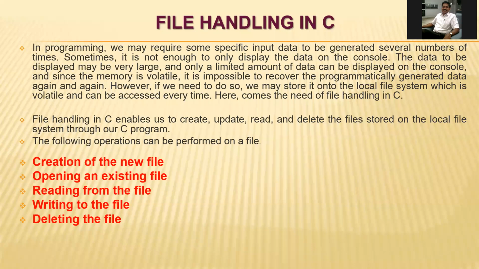All of these values are volatile, because whenever the C program is started, we input these values, and after calculating, we get the results. But when we stop this C program, these values get lost.